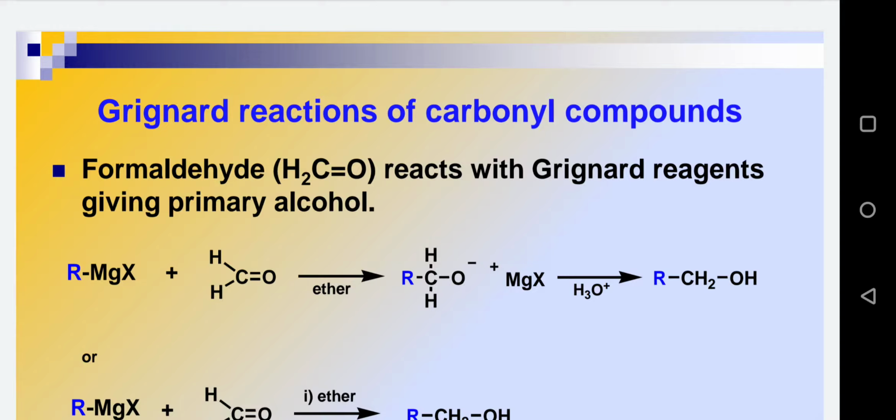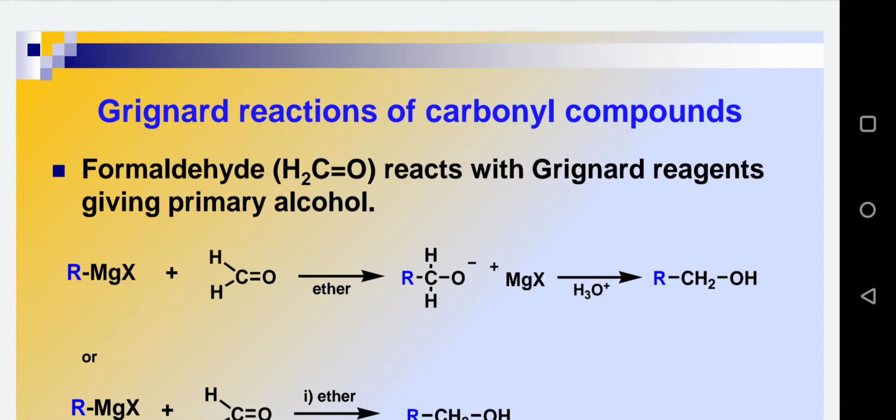When it is treated with a carbonyl compound, which we know is an electrophile because of the oxygen atom present, this R negative will directly attack the carbon of the carbonyl compound because of its electrophilic nature. It will attack in an SN2 type of reaction.